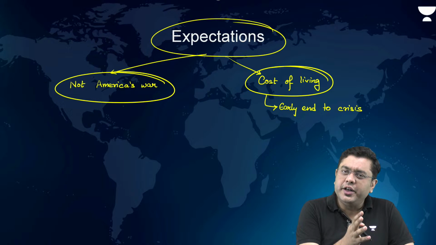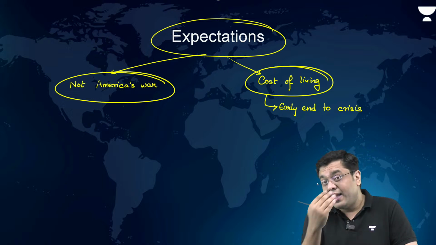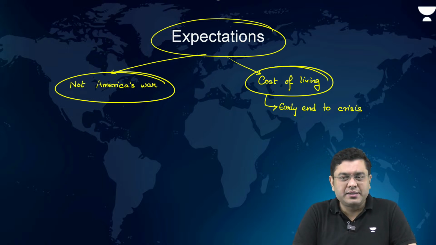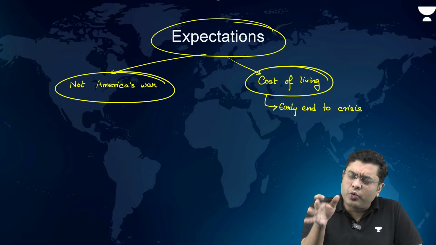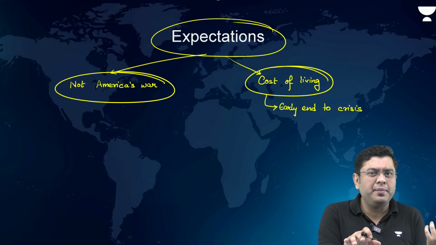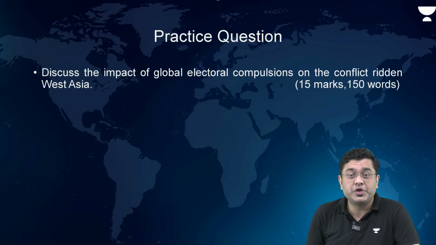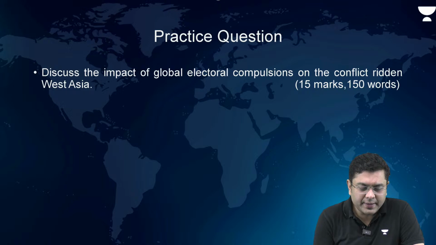What is the condition that Donald Trump inherits? What is it that Trump's previous administration has indicated to us? And what is it that we can expect going ahead into the future? Now, generally in questions for the mains examination, you won't get a question that asks what the Trump administration did or what the Biden administration did. No. But you can have a kind of tangential question associated. Let us take a look at it.